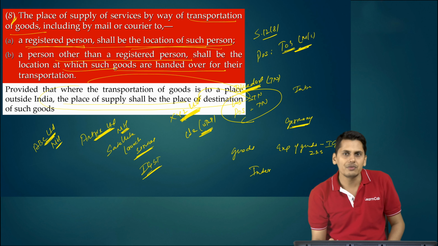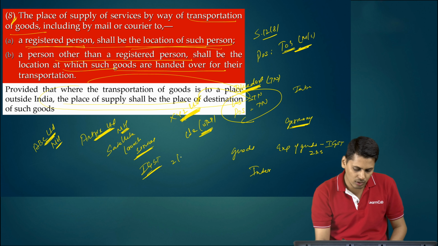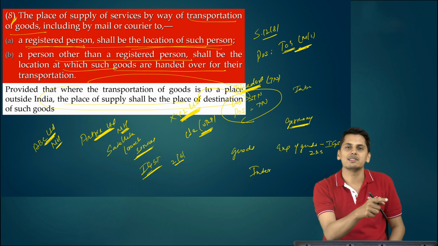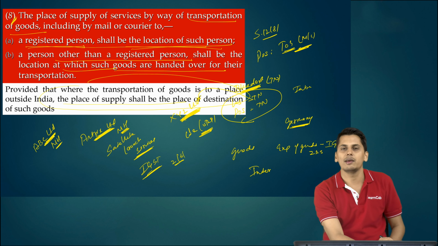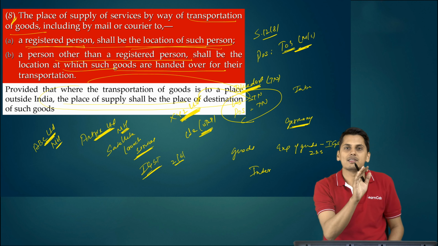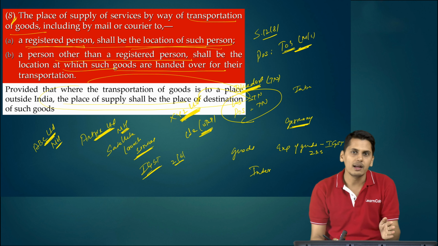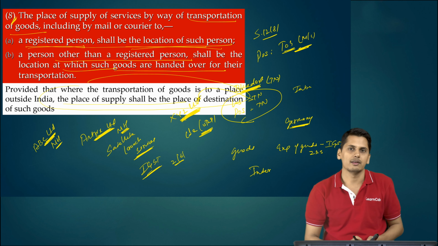Is it export of service? The answer is no, because for export of service under section 2 clause 6, the service provider is in India, yes, but the service recipient should be from outside India. Here the service recipient ABC Limited is from India. It is not an export of service, not zero rated. It stops at being a regular interstate supply. IGST needs to be paid.